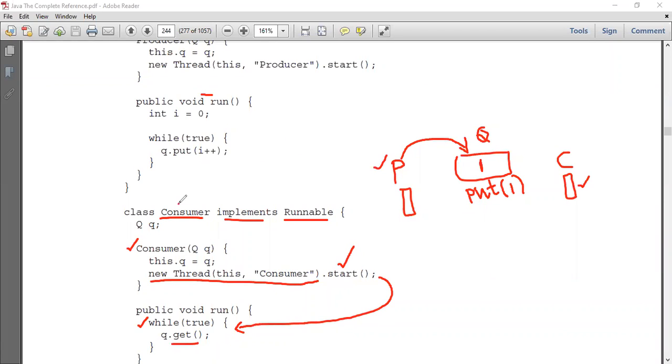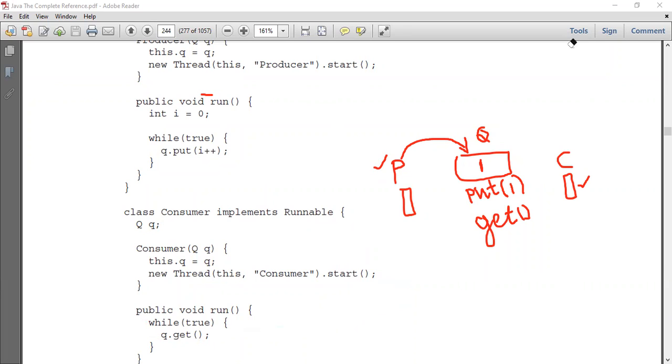As I said, the consumer, in order to get the value which is present in this queue, needs to call a method called get. That's what it is trying to do. I hope you understood this. So I am done with the producer and the consumer.